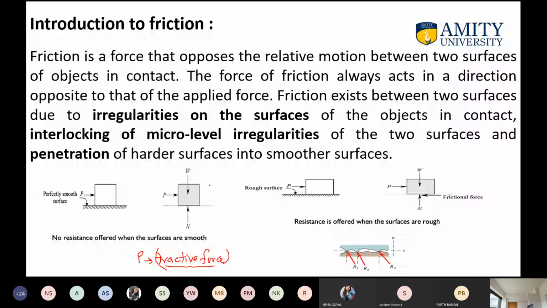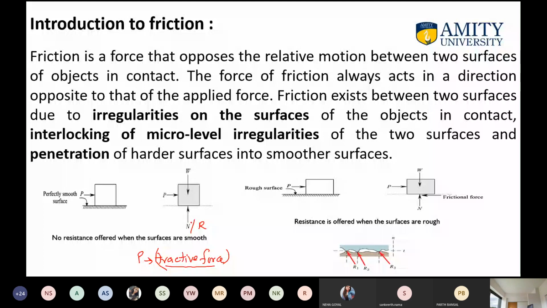P is the force acting outward, W acting downward, and N or R. So we can say N or R; both are the same, so we can use N or R here. R is the reaction offered by the smooth floor on the block, W is the weight acting downward, and P is the tractive force which is trying to move the block.